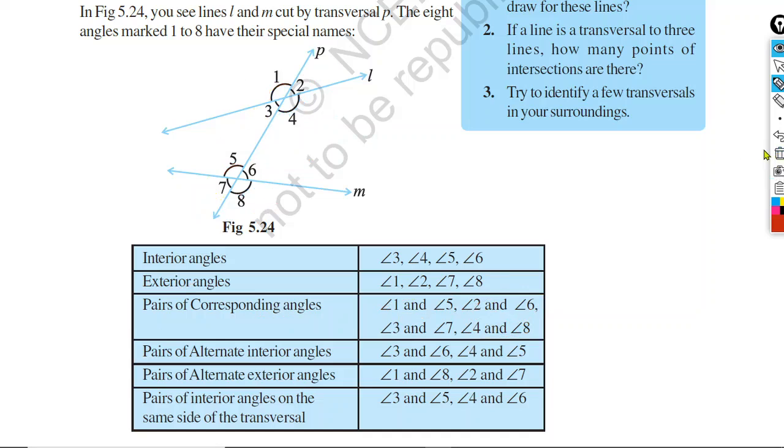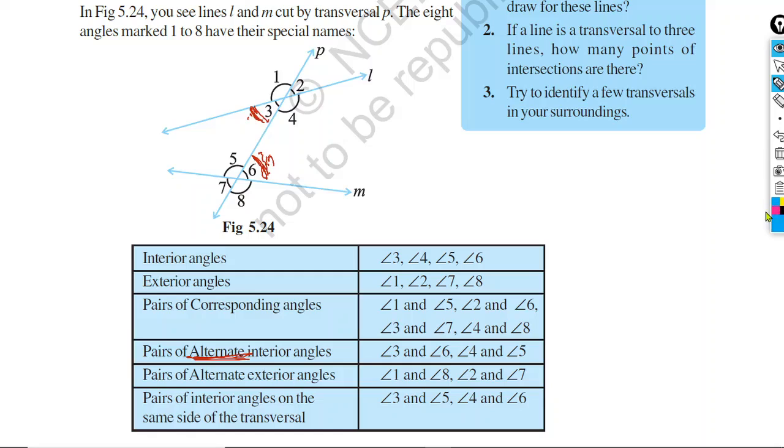Now we will move to another type of angle, that is alternate interior angles. Now you see, the word interior means inside. So angles 3, 4, 5, 6, we will consider these 4 angles only. But they must be alternate. Angle 3 and angle 6 are alternate interior angles because they are interior and they are on alternate sides.